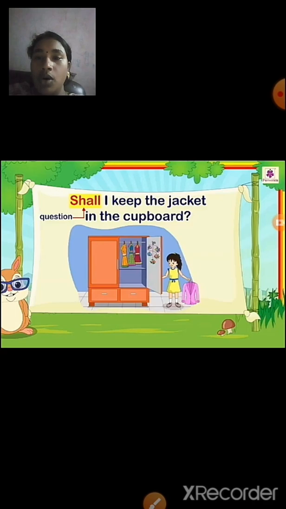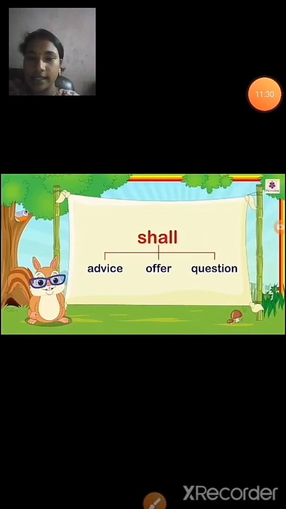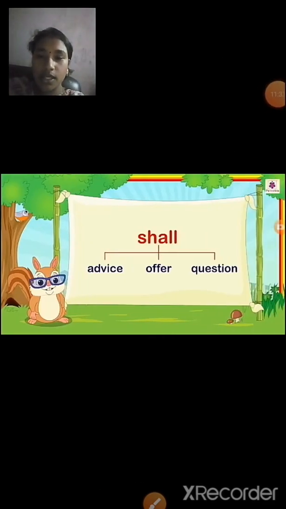So shall is being used in 3 types of sentences: as a question, an offer, and as advice.